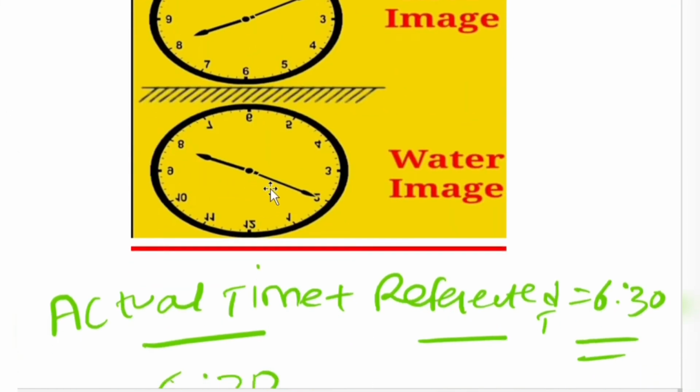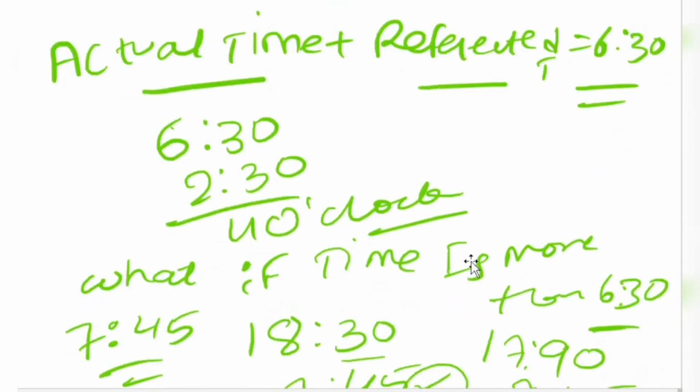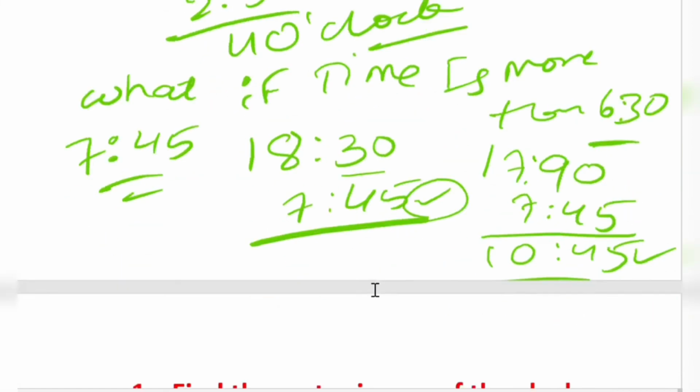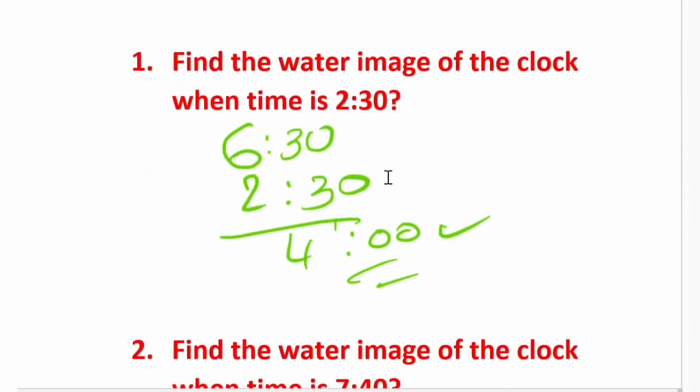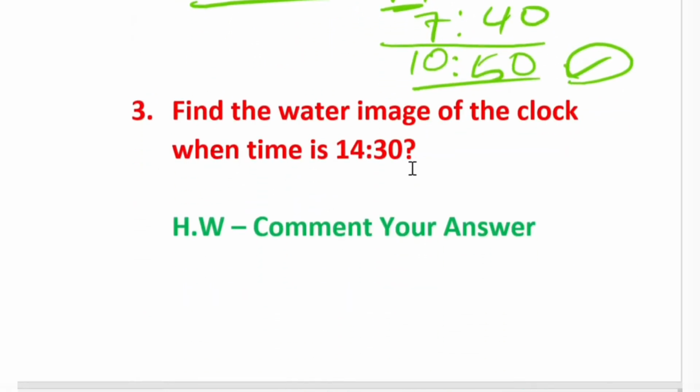In water image I discussed it like this: actual time plus reflected time is always 6:30. There is a condition to note down. If the time is more than 6:30, we can make it railway timing 18:30 and do the calculation as usual. I have explained two questions, and I'm giving you the third one as your homework. Find the water image of the clock.